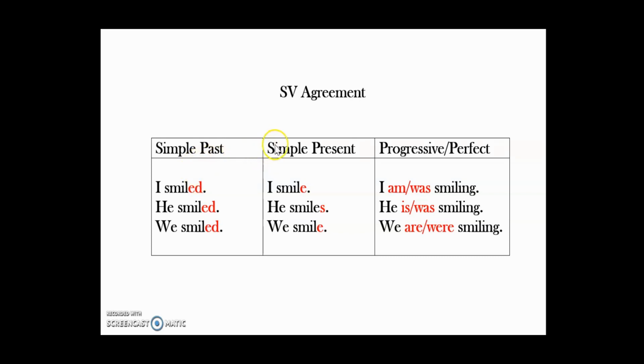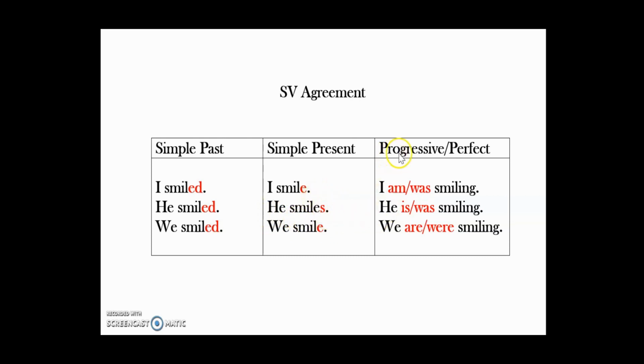Now, if you look at the simple present, let's see what is happening with the verb smile here. I smile, he smiles, we smile. So we say this verb in the simple present depends on the subject. If the subject is I or we, you, they, the verb does not take an S. But if the subject is singular, like it, he, or she, the verb takes the ending S.